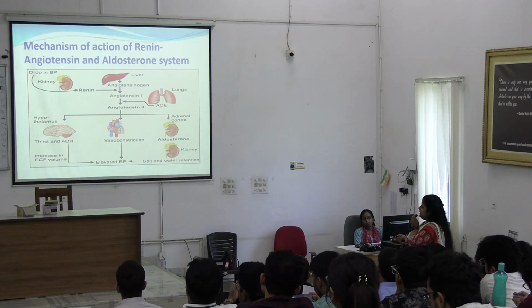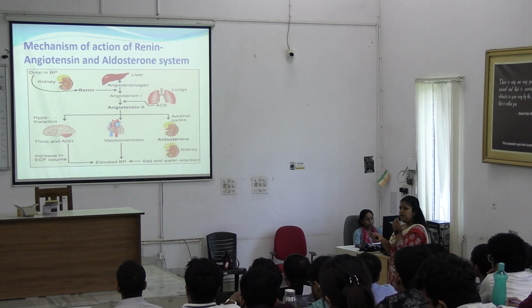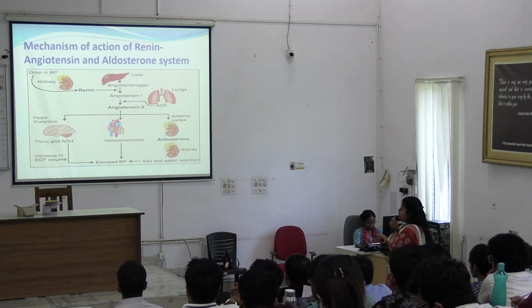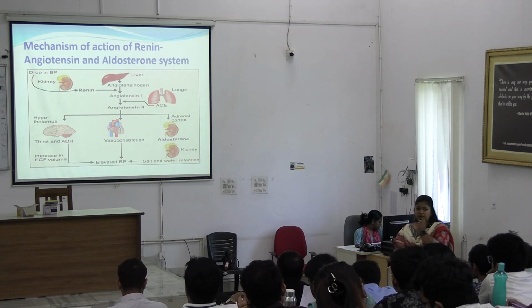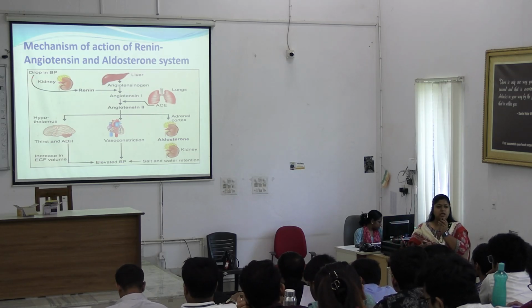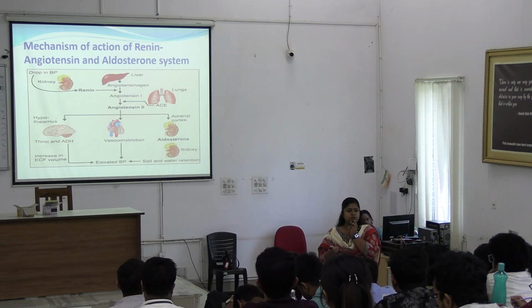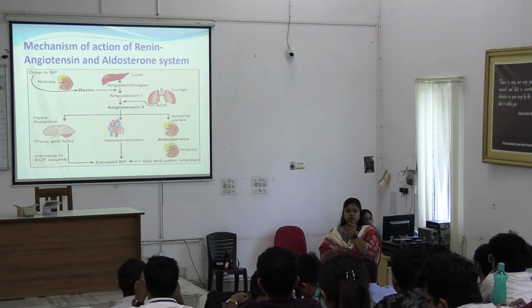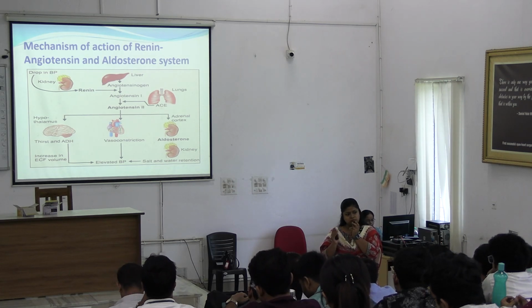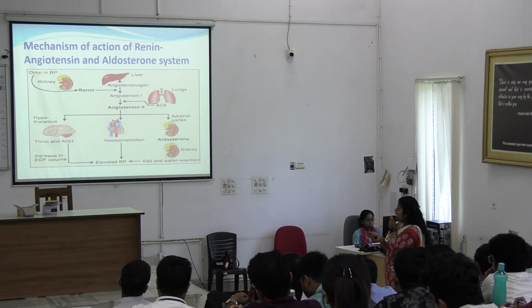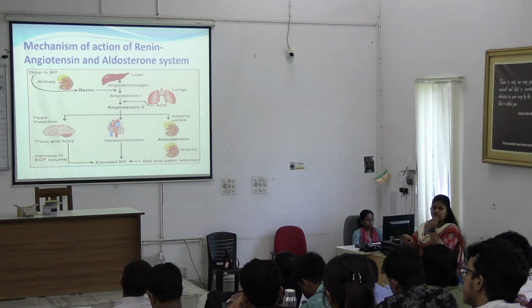Now, what is renin-angiotensin-aldosterone system? So next is renin-angiotensin-aldosterone system. So look at this part. Any drop in BP or blood pressure, it could be because of what? What could be the cause of low blood pressure? Dehydration, loss of water, loss of plasma volume in vessels. So any drop of BP could lead to secretion of renin from kidney.